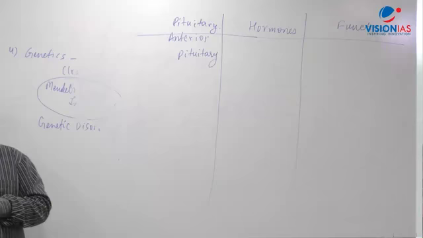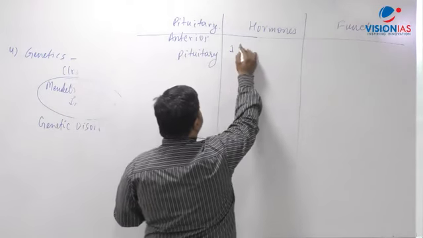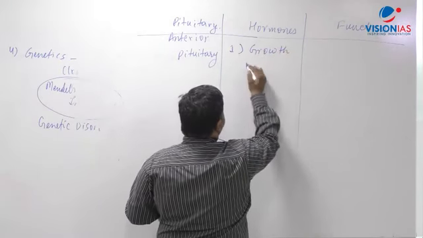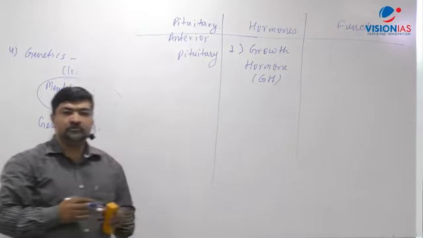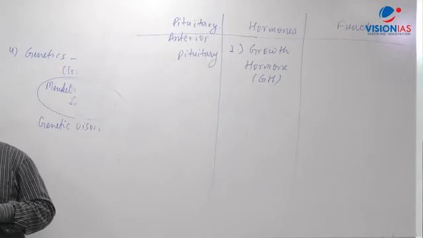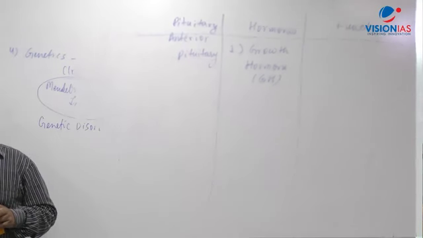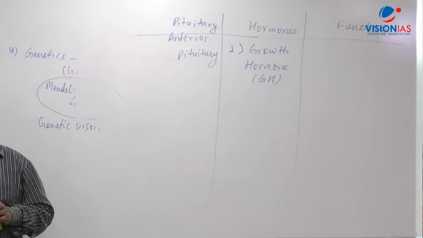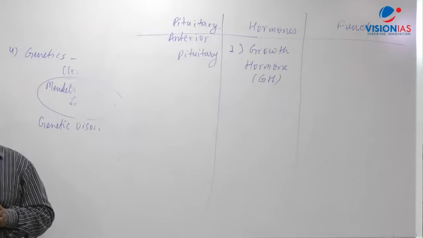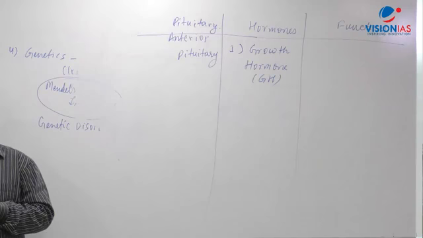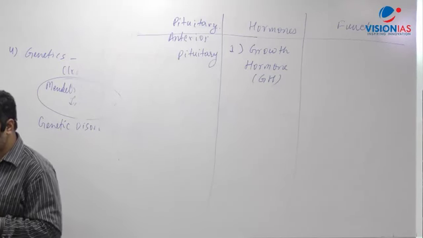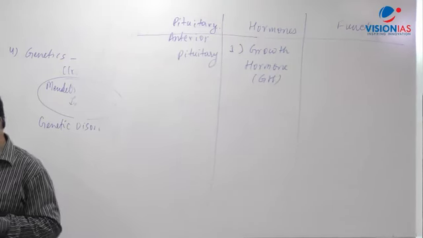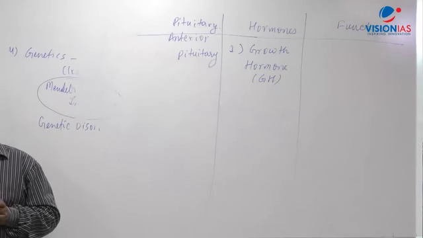Now we can write this. First you write growth hormone, GH. Just write here growth hormone. Right, growth hormone. Now you can write there, in function: promotes growth of the whole body, comma, particularly the skeleton.